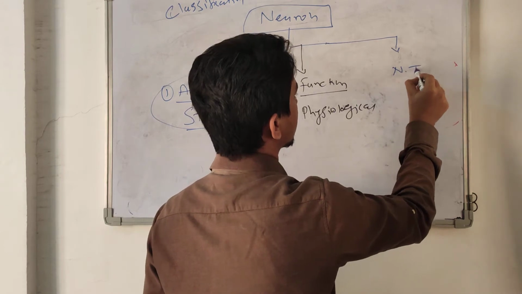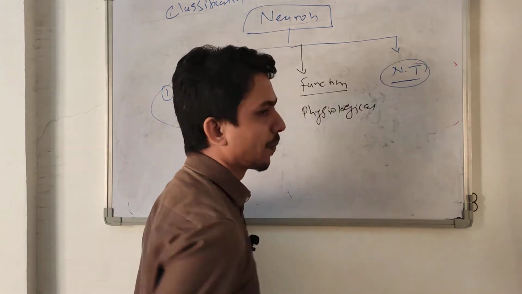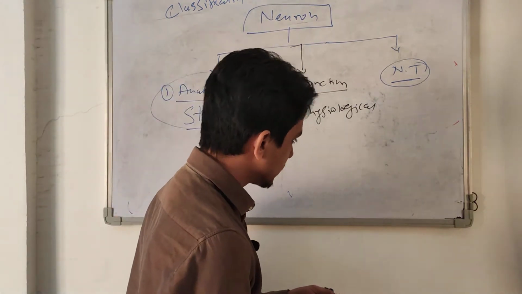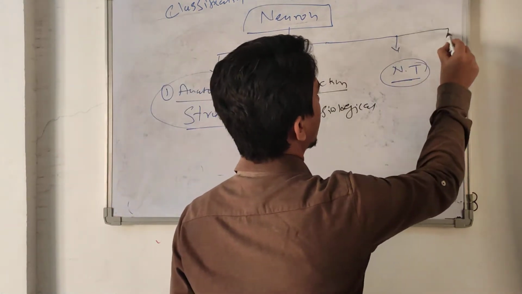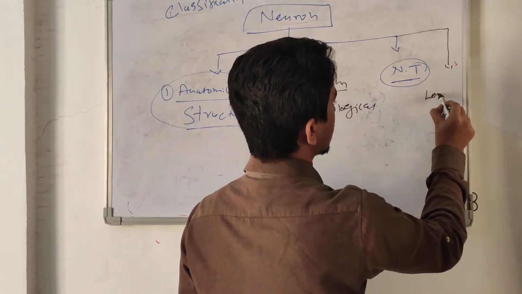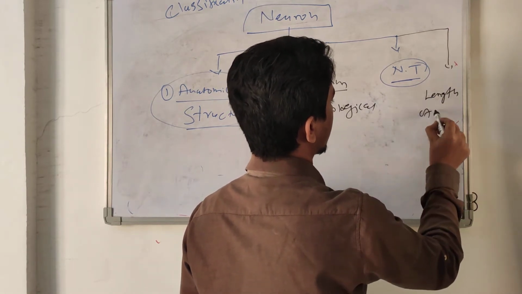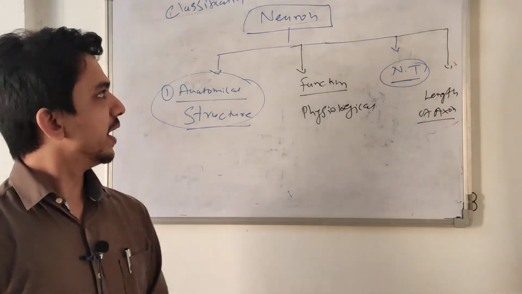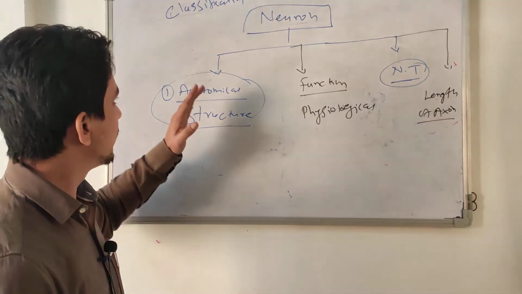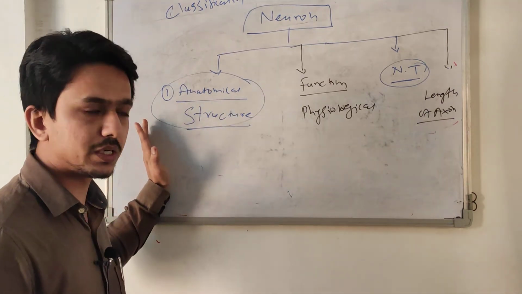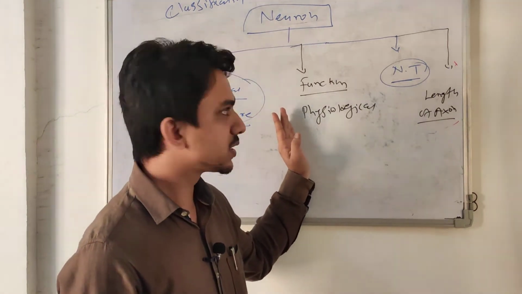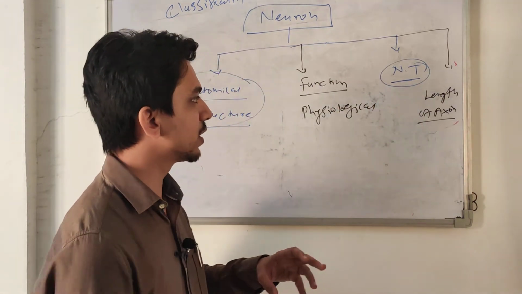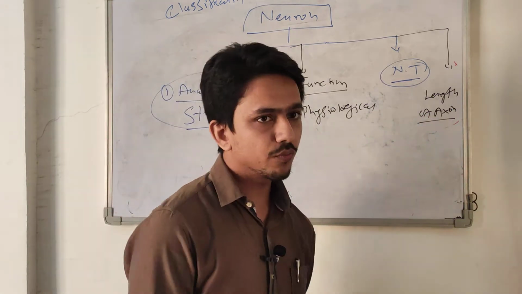And the further classification depends on the length of the axon. So as per neuronal classifications, we divide the neurons as per anatomy or structure, as per physiology meaning functions, as per the neurotransmitter they release onto the next neuron or next effector organ, and as per length of axons.